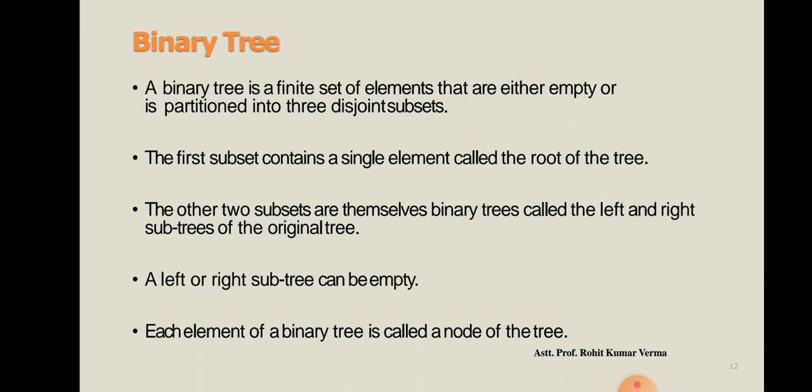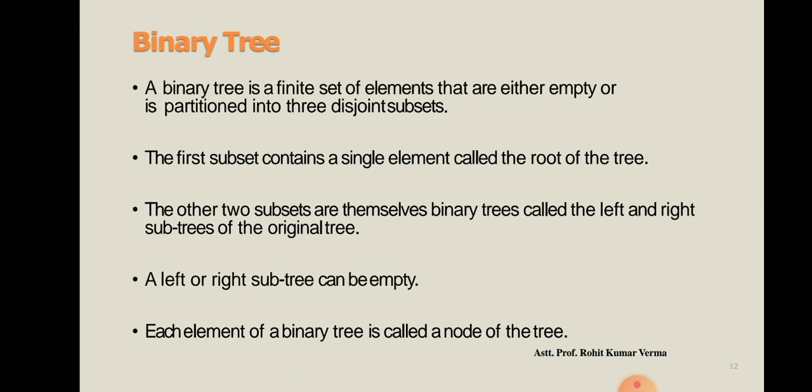There are a few other definitions for binary tree. A binary tree is a finite set of elements that is either empty or is partitioned into three disjoint sets. Basically, it is a finite set of elements; either the elements are empty or they are partitioned into three disjoint subsets.